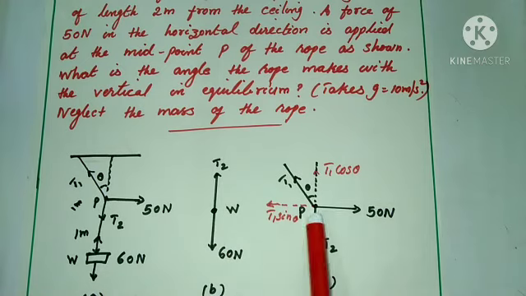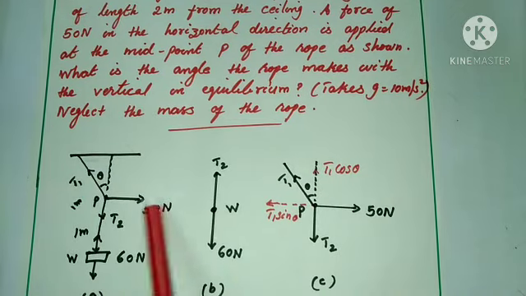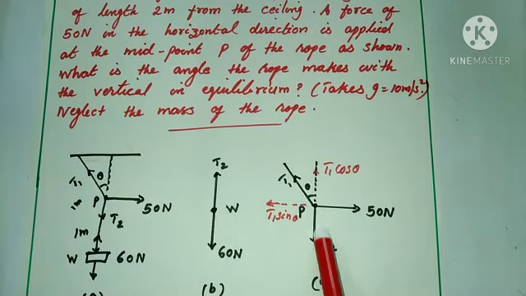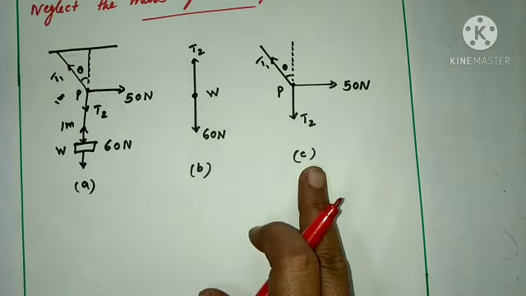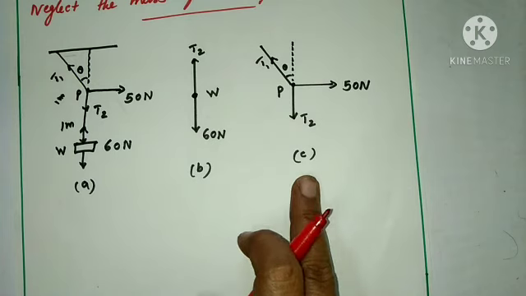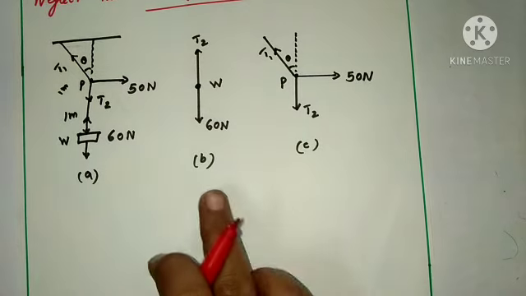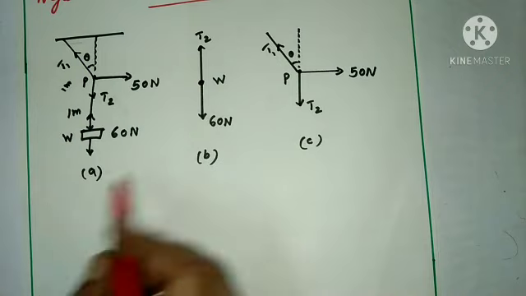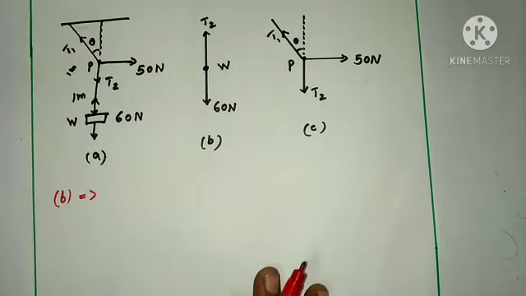And here the point P is noted as a dot, and the forces T1, 50 Newton and T2 are noted as vector arrows. So these are the free body diagrams of figure A. Here B and C are the free body diagrams. So from the free body diagram we can write some equations and we can calculate the angle of the rope. So from figure B we can write the equation.